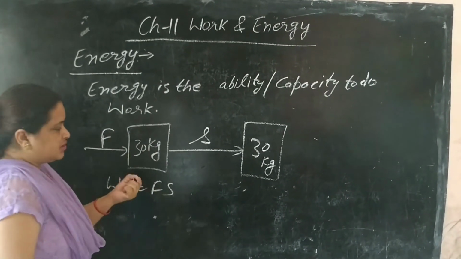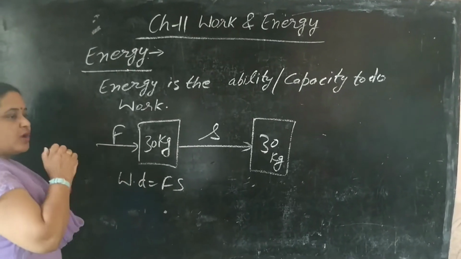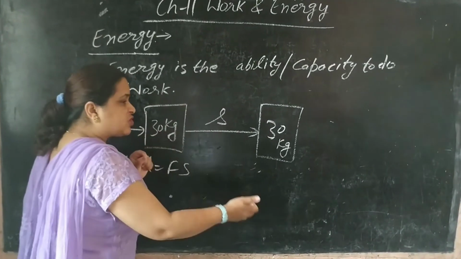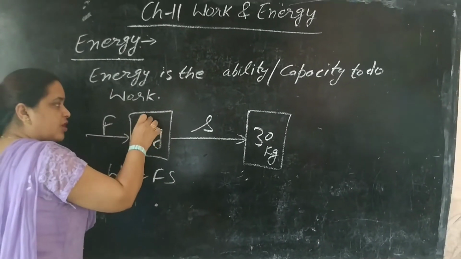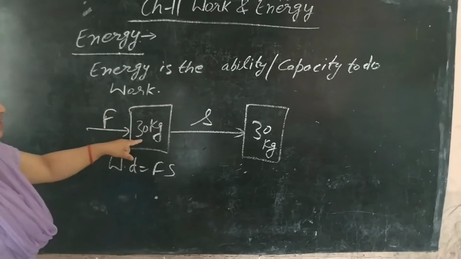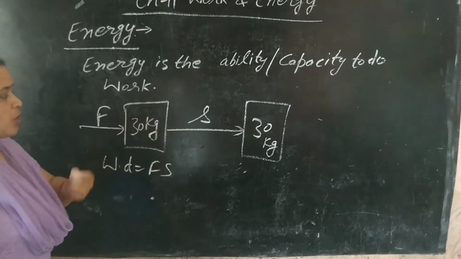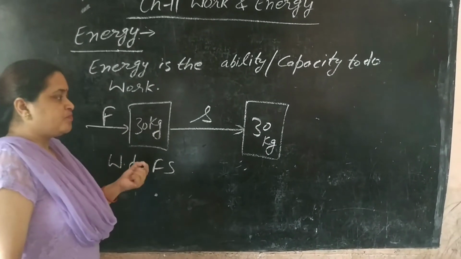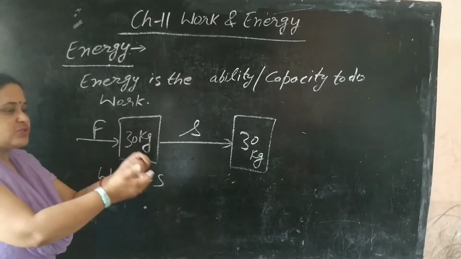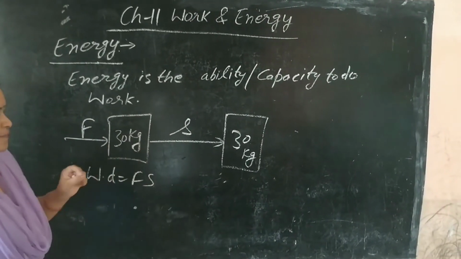Whenever we apply force on a body, or any machine does work, it always loses energy, and the body on which work is done gains the energy, and this gain in energy converts into the work done on the block.